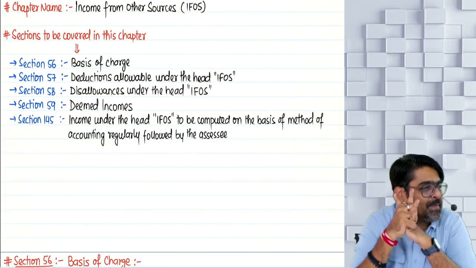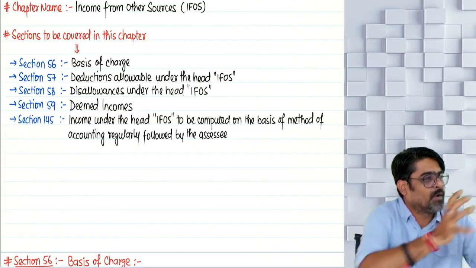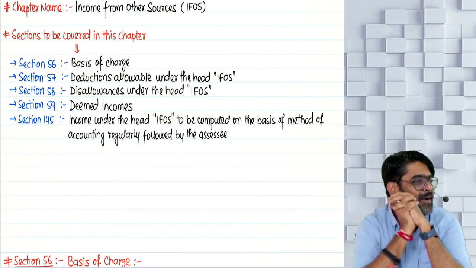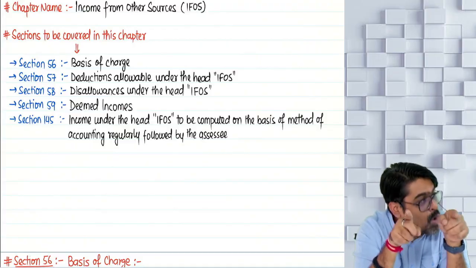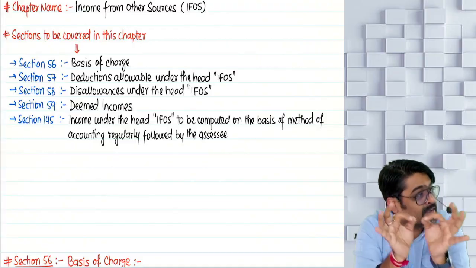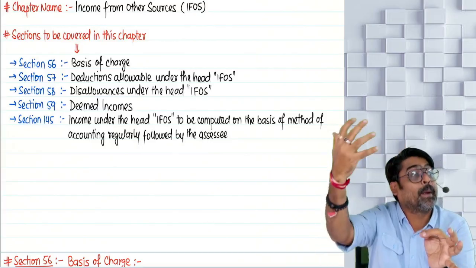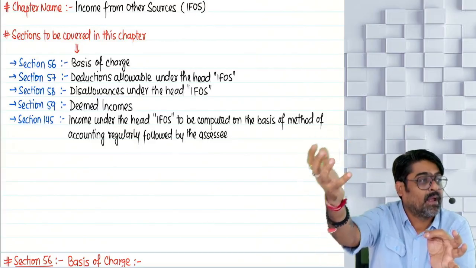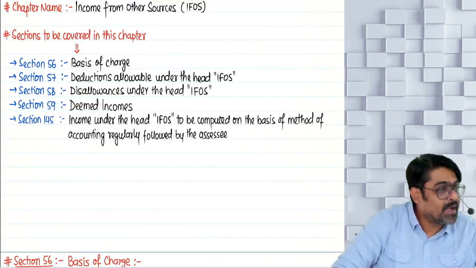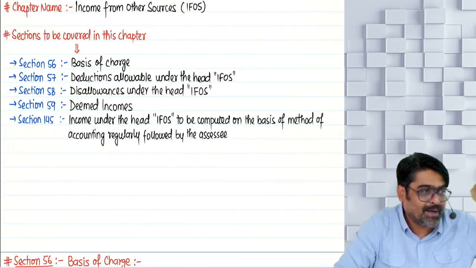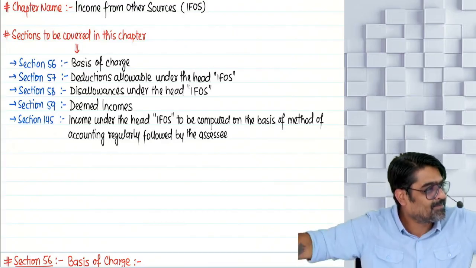Do you know PGBP head? Do you know the deductions available under PGBP head? Copy paste under the head IFRS. So all the expenses, all the items which you can claim as a deduction out of your PGBP income under the PGBP head, if those items or those expenses are incurred to earn your IFRS income, those can be claimed as a deduction under the head IFRS. Section 57 done.